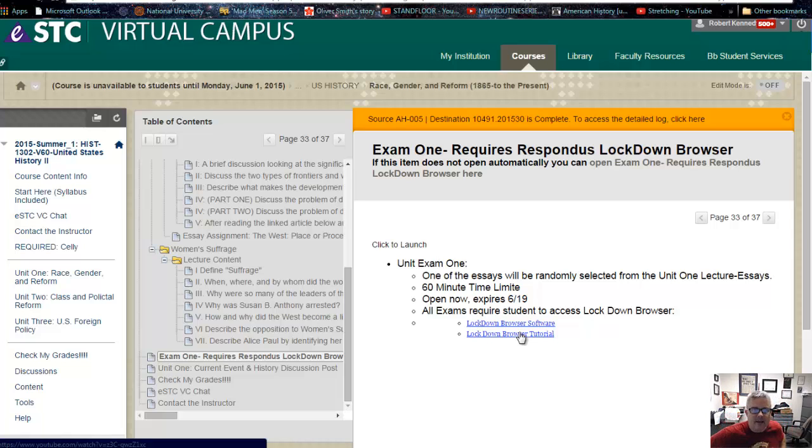Again, we talked about this in the last video, but if you are trying to open up an exam and it's asking for a password, ignore it. The password is being in Lockdown Browser. But if you are trying to click begin and it's not letting you and there's a password it's asking you for, that means that you are not in Lockdown Browser. It means you're either in Chrome or Internet Explorer or Mozilla or Safari, whatever browser you're using. You have to use Lockdown Browser to open up the exams.